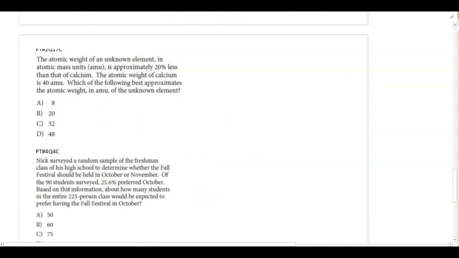Okay, next one. The atomic mass or weight of an unknown element in atomic mass units is approximately 20% less than that of calcium. The atomic weight of calcium is 40 AMU. Which of the following best approximates the atomic weight in AMU of the unknown element?